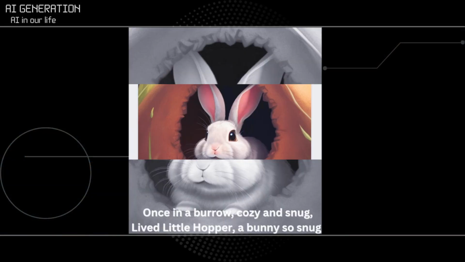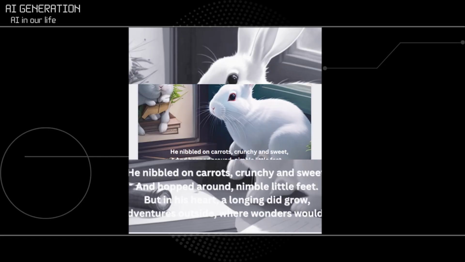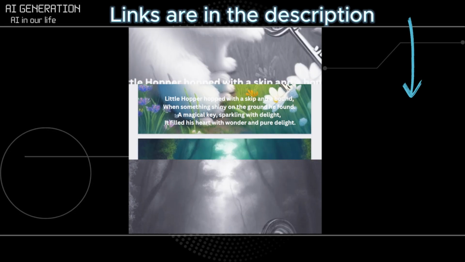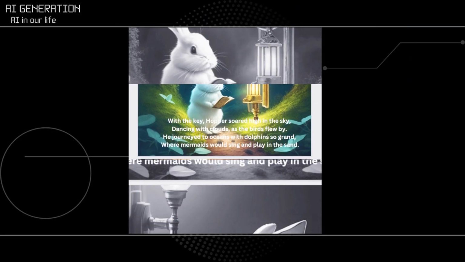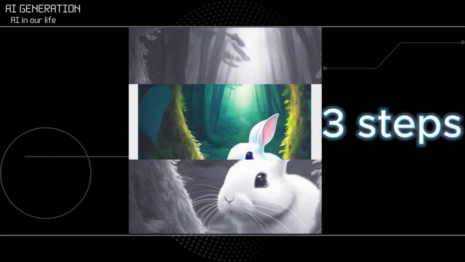Watch this video to the end and you will learn how to develop a book concept, write a story, and create high-quality illustrations using free artificial intelligence tools. Links to these tools can be found in the description below. It takes only 3 steps: creating the story, generating illustrations, and editing the storybook for printing. Step 1. Creating the story.